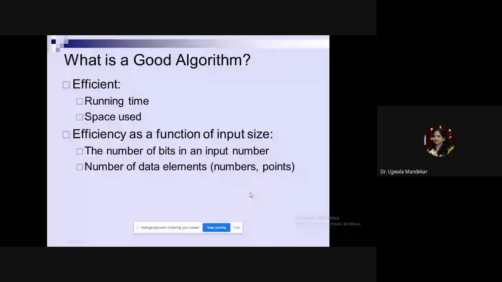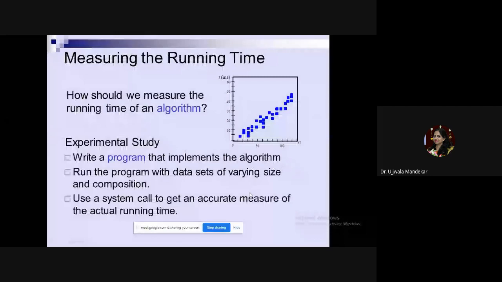This gives you the efficiency of the algorithm. Let us see how to measure the running time of the algorithm. If you have an algorithm and you are asked to measure it, in the normal strategy, what will you do? You will supply different types of input to it. For example, if I give you two algorithms to sort a list of n numbers.